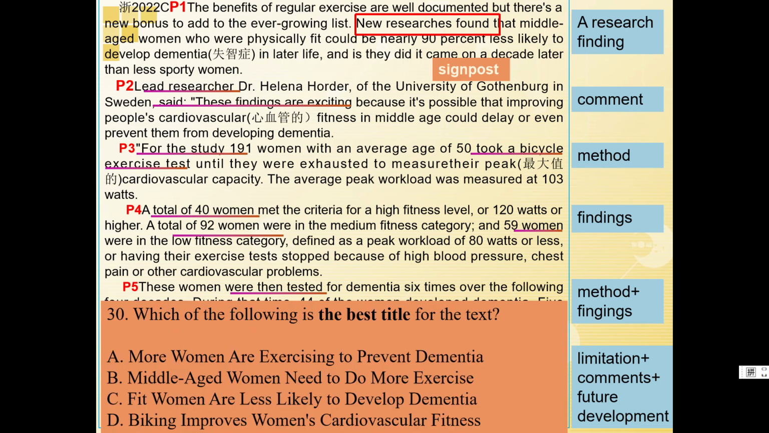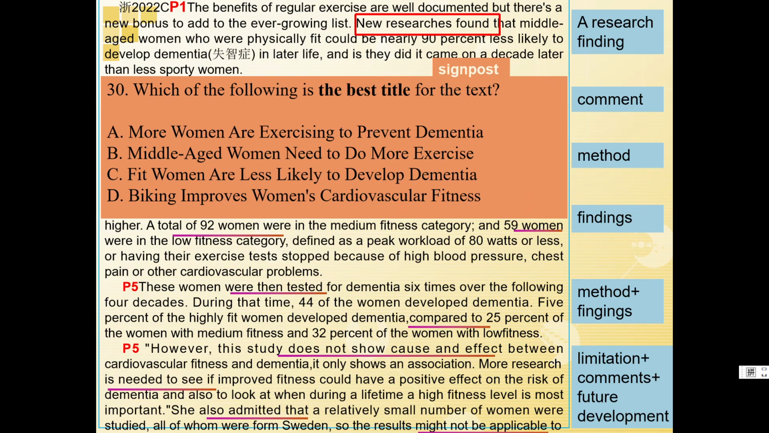Then let's come to the problems. Problem 30. Which of the following is the best title for the text? So we can know from the signpost, new research found that middle-aged women who were physically fit could be nearly 90% less likely to develop dementia. We know the right answer is C. Fit women are less likely to develop dementia.